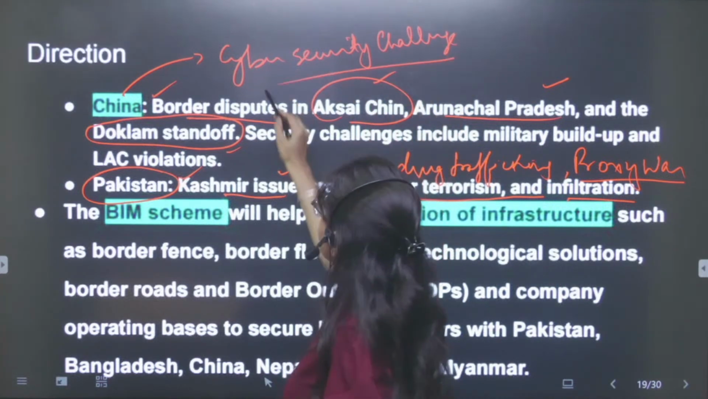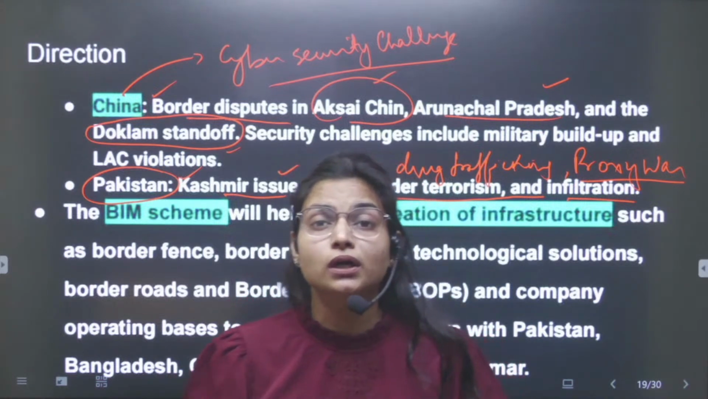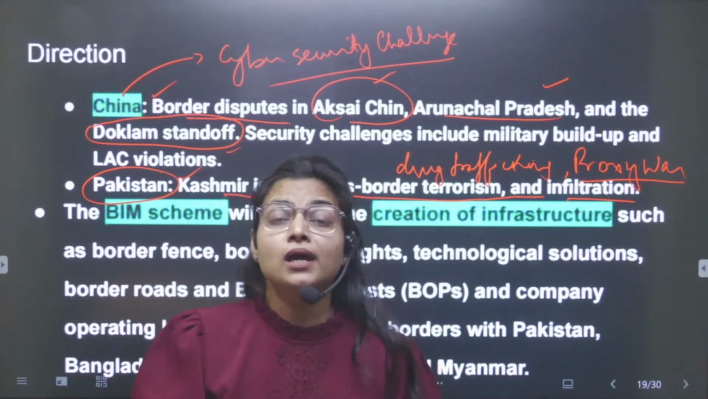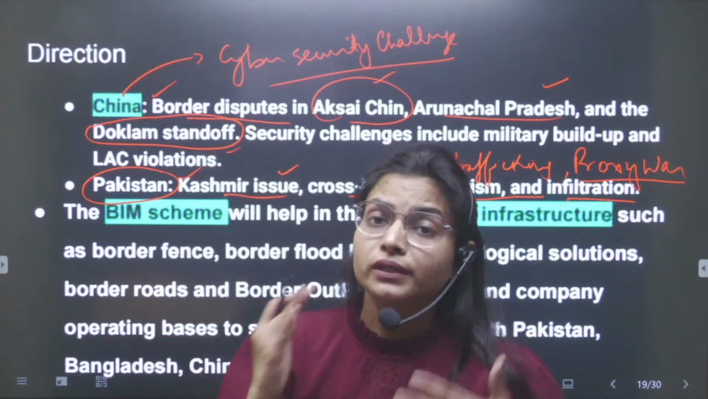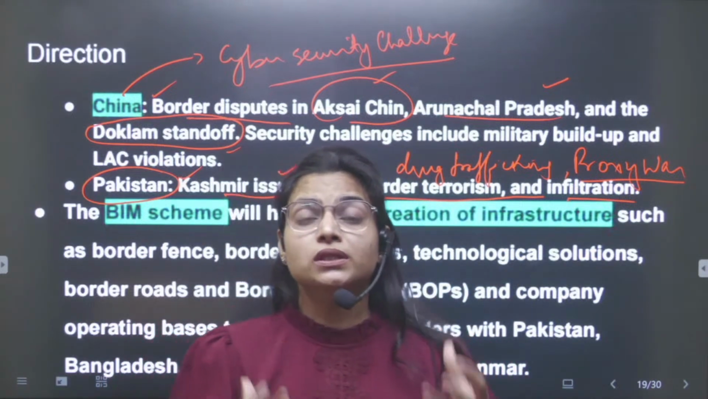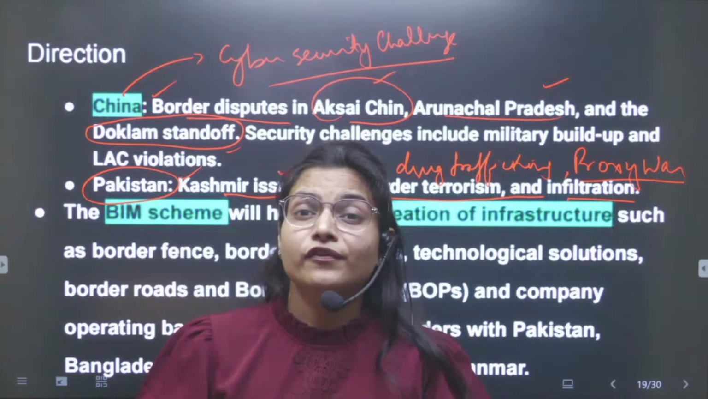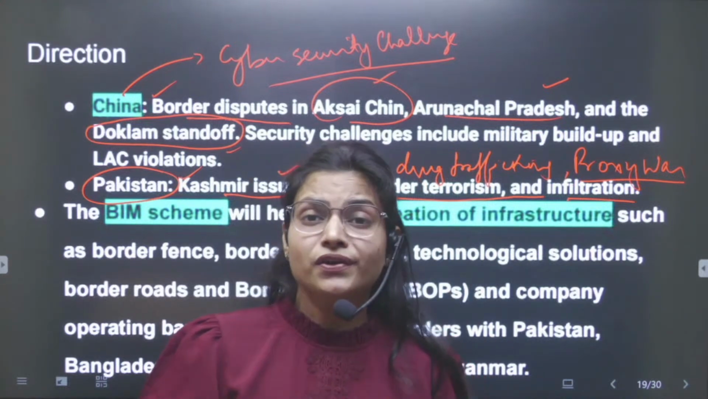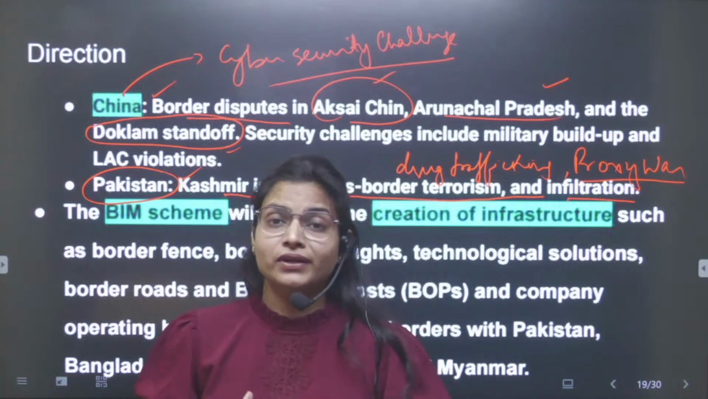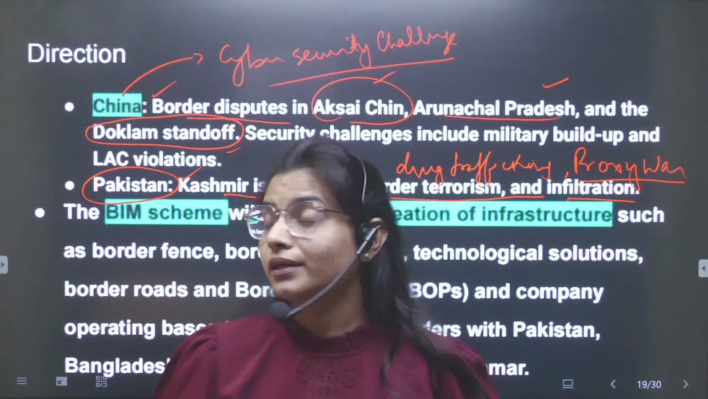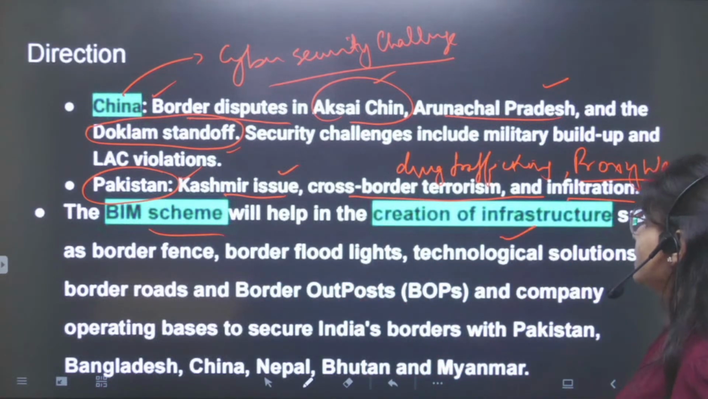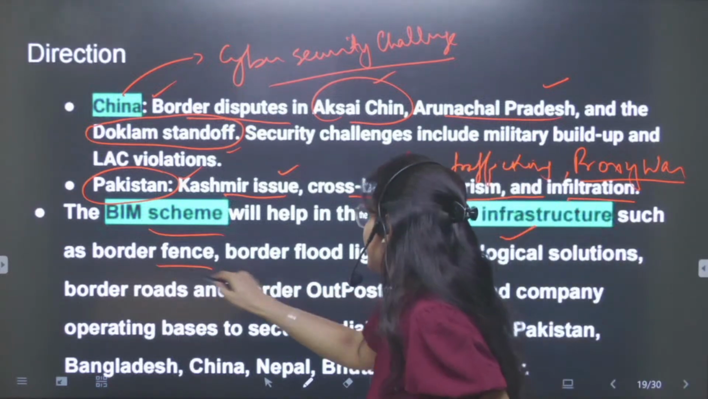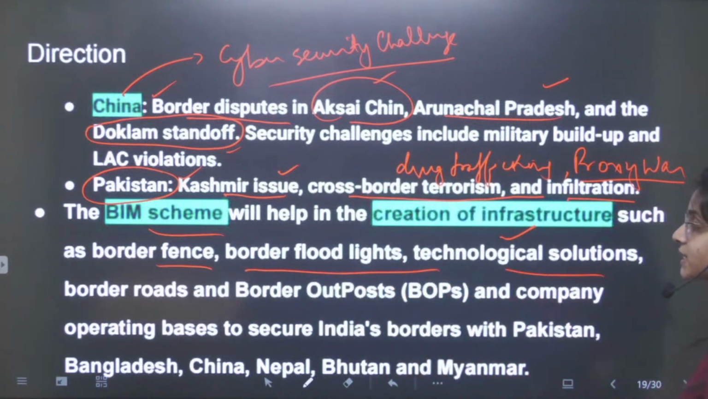And China is also basically creating problems in the relations with the neighboring countries as well. So this question, if you have prepared international relations well, then definitely you can write about the issues with China and Pakistan as well. Like for example, China has debt trap diplomacy with other countries that creates problems with those countries as well. And for the border infrastructure scheme, you can mention it is focusing on the infrastructure of border fence, border floodlights, technological solutions, border outposts at the neighboring countries.